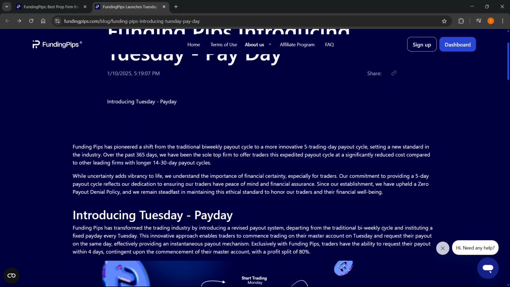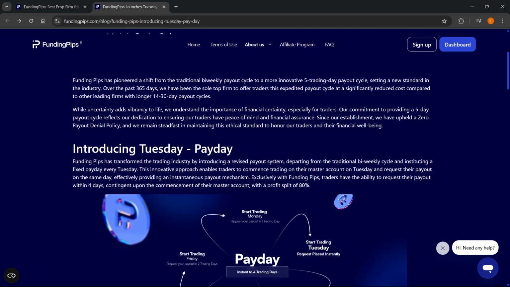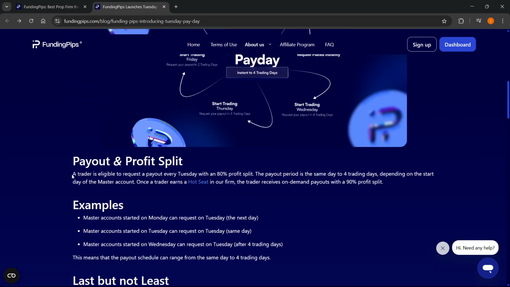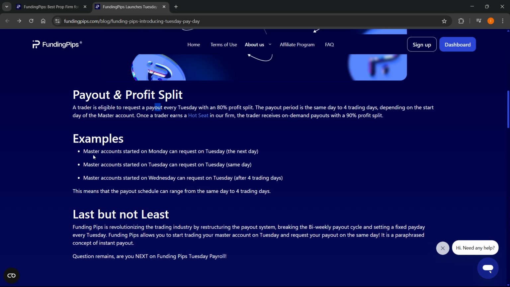And as you can see, it says over here, they used to have the bi-weekly cycle. However, they now transferred to a fixed payday every Tuesday. So every single Tuesday, you'll be able to do it. As you can see, it says a trader is eligible to request a payout every Tuesday with a 80% profit split. Okay. Now, over here you can of course read some more, and then the examples are these over here